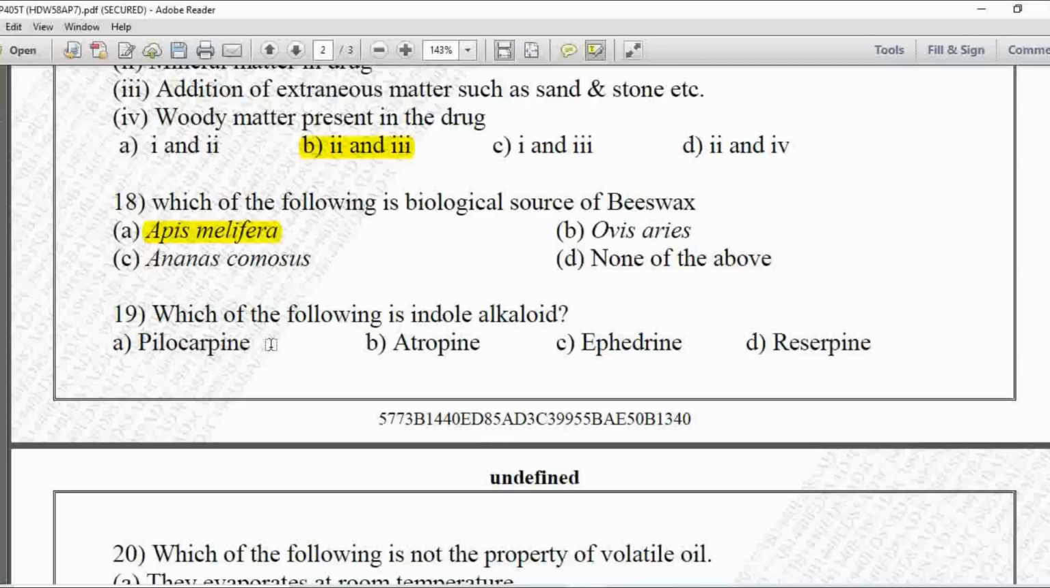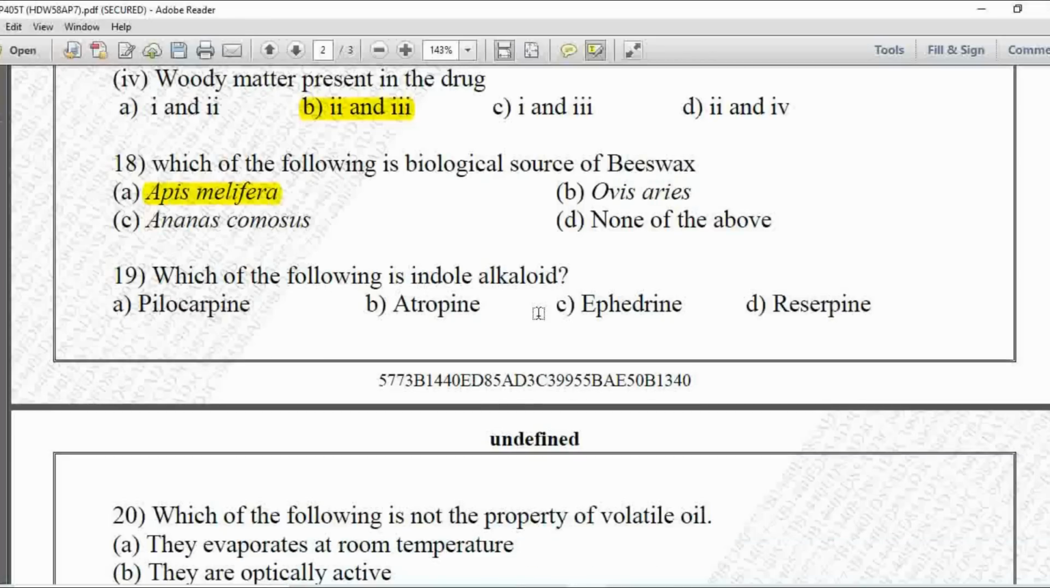Next MCQ 19. Which of the following is indole alkaloid? Option A is pilocarpine, B is atropine, C ephedrine, and D is reserpine. Here the indole alkaloid present over here, that is reserpine, so option D is correct.